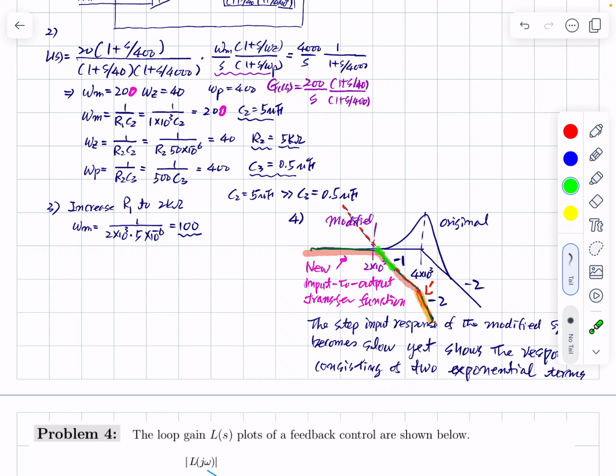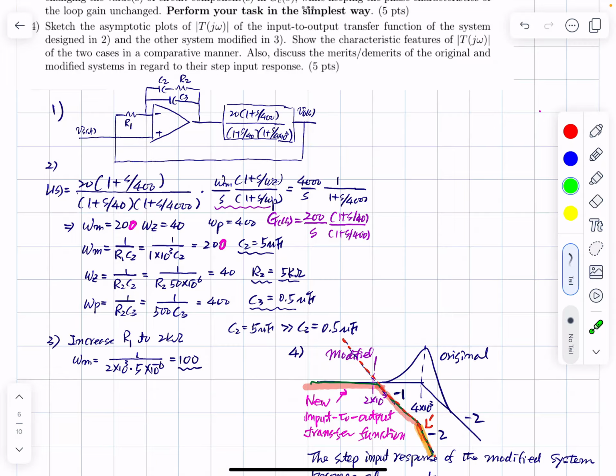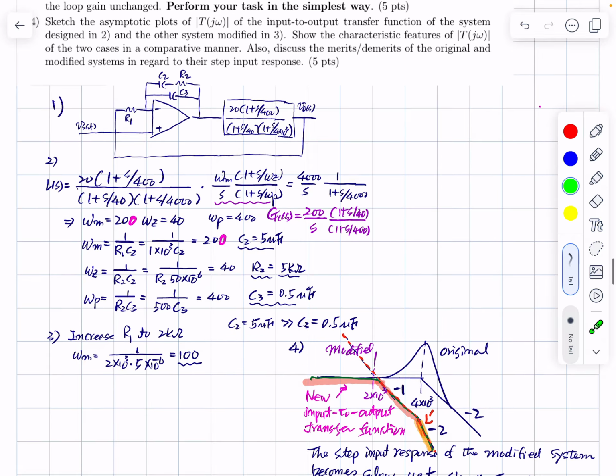So there is a slope change, there is no peaking here, and there is another slope change here, which is coming from the open loop disturbance torque to output transfer function.